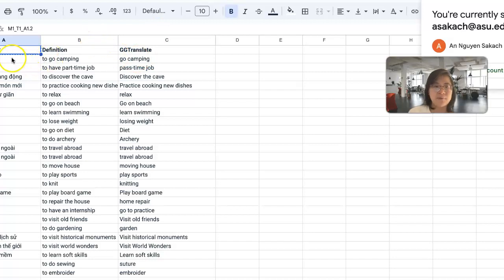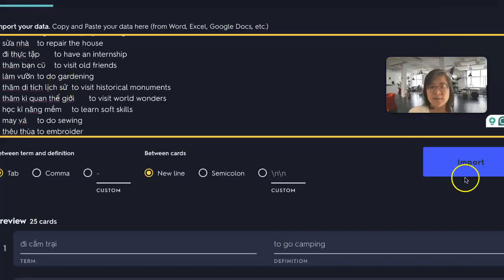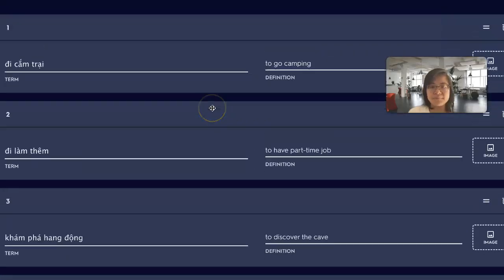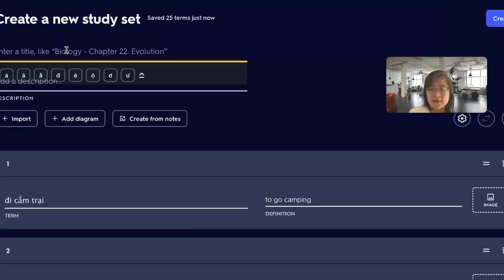Usually we can have like a list. Well, you can use Google Translate to create a draft of the translation, and then you edit it, paste value here and make an addition. And then, for example, I have this list of words that I want to import. Paste here, import. Wow, here they are here, and I can name it, for example, summer activities.